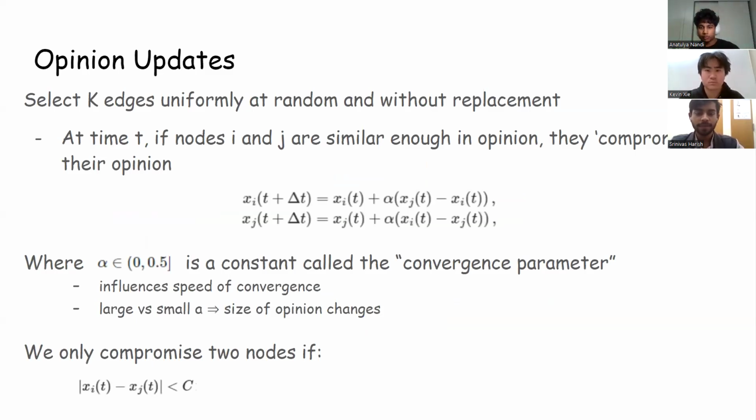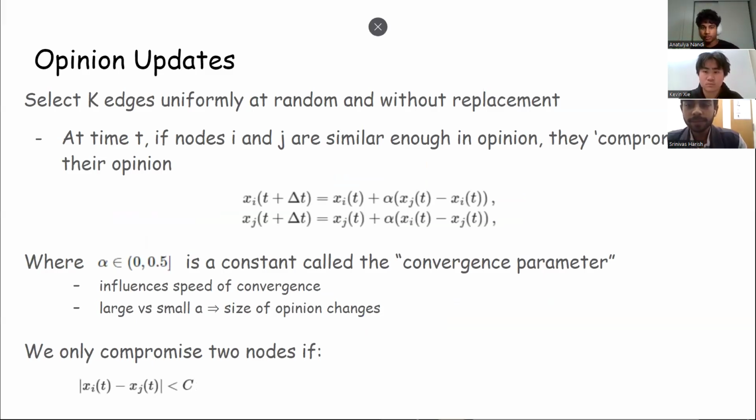Okay, so on every time step, we do two operations. The first operation is updating the opinions between the nodes. So what we do is we select k edges uniformly at random and without replacement. And if these two nodes are similar enough in opinion, they will essentially compromise their opinion. This is modeling where if I interact with another person with an opinion close enough to me, I'll compromise my viewpoint to align with theirs.